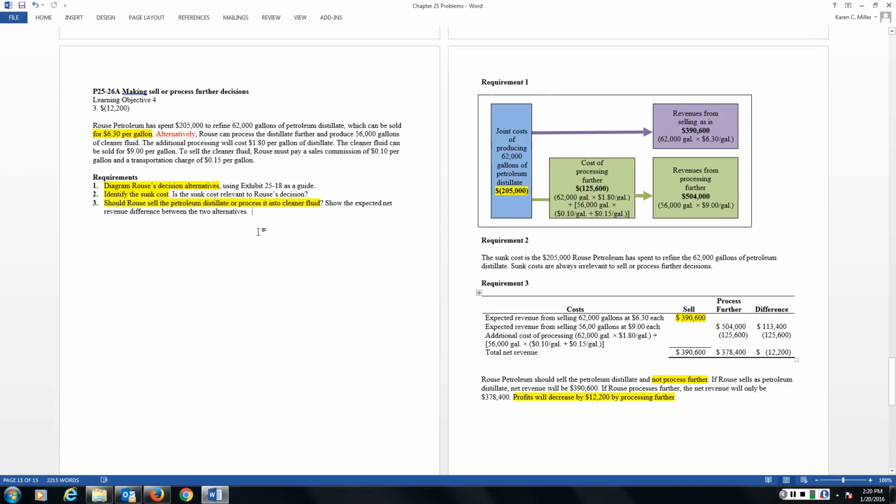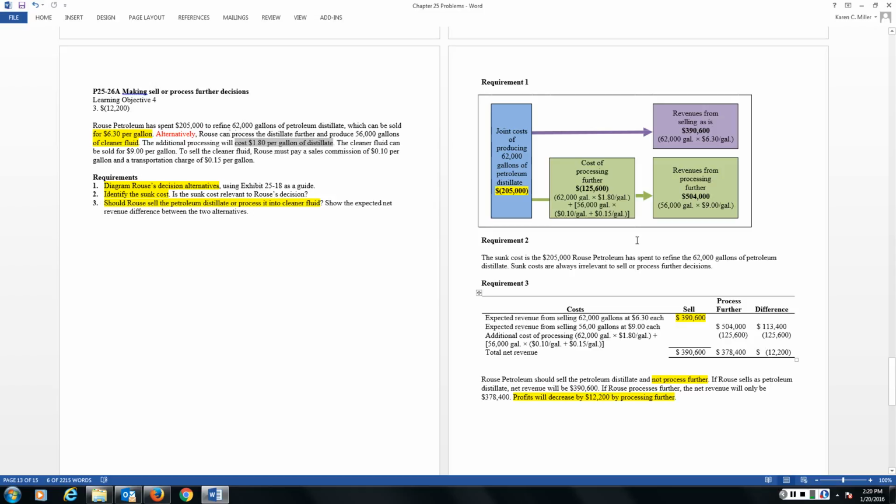But this is a product that can be sold as petroleum distillate, or if I continue to process it, I could sell it as cleaner fluid. So we want to take a look at, if I continue to process it, what are the additional processing costs and what are the additional revenues? Well, it tells us if I continue to process it, I'm going to spend $1.80 per gallon of distillate, there are 62,000 of it, to convert that distillate into cleaner fluid.